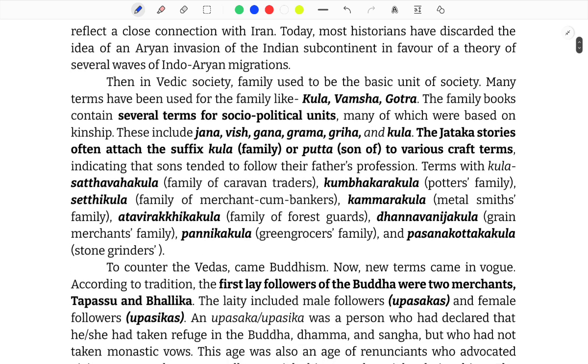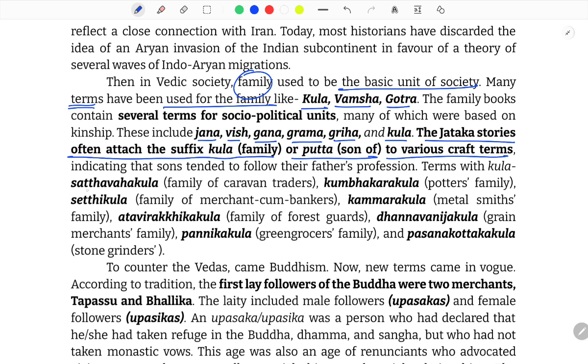Then in Vedic society, family used to be the basic unit of society. Many terms have been used for the family, like Kula, Vansha, Gotra. The family books contain several terms for socio-political units, many of which were based on kinship. These include Jana, Vish, Gana, Gram, Graha and Kula. The Jataka stories often attach the suffix Kula, meaning family, or Putta, son of, to various craft terms, indicating that sons tended to follow their father's profession.